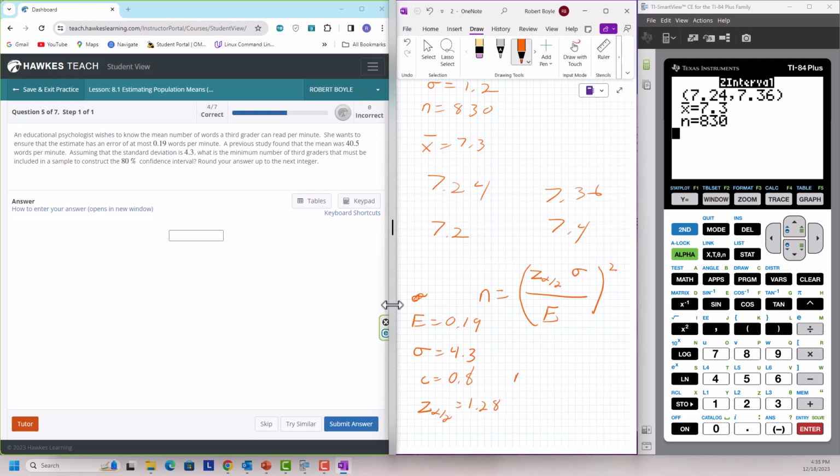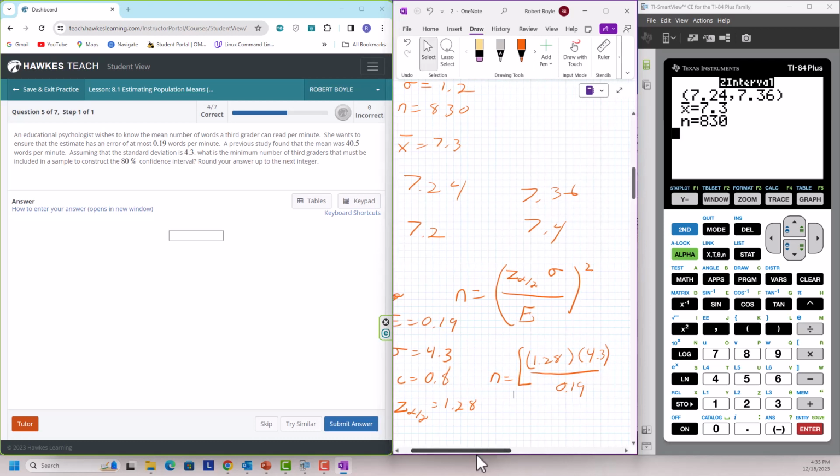Okay, so N is going to be equal to 1.28 times 4.3 divided by 0.19, and all of this is going to be squared. Okay, so let's go ahead and knock that out.